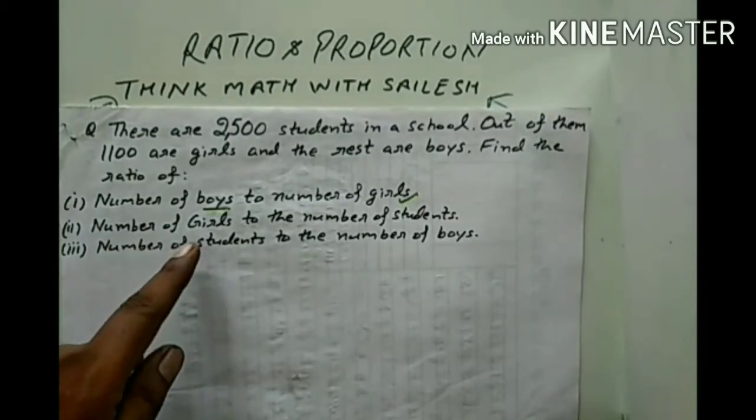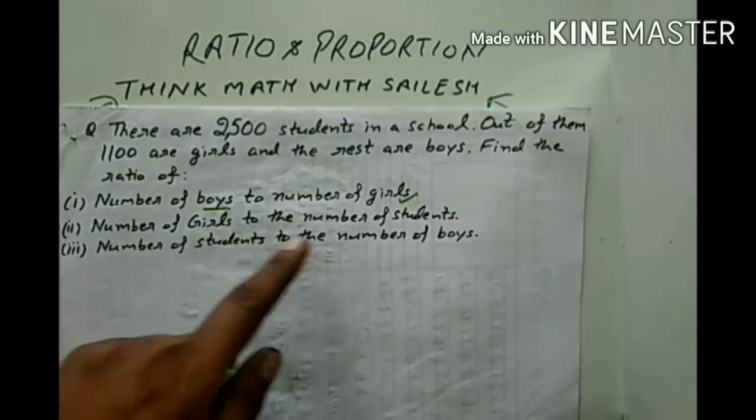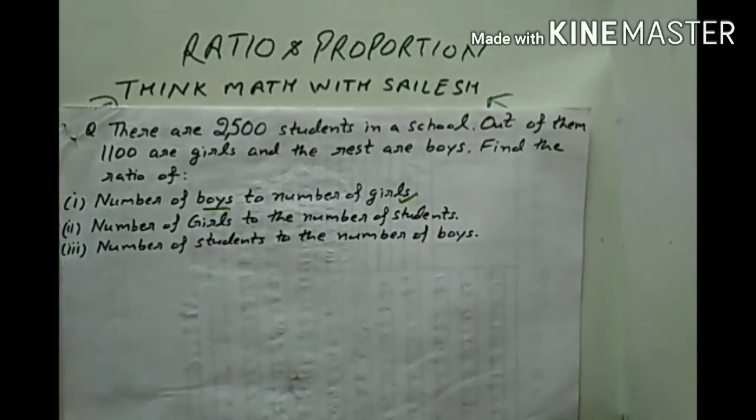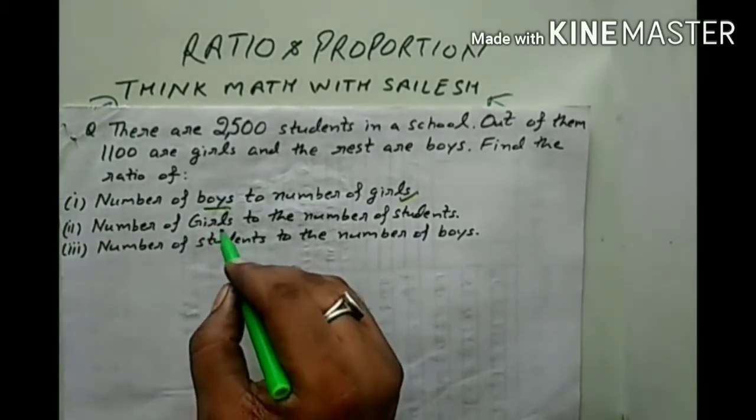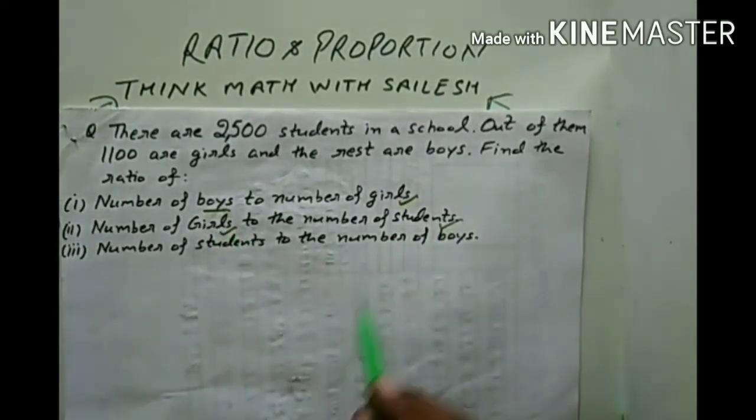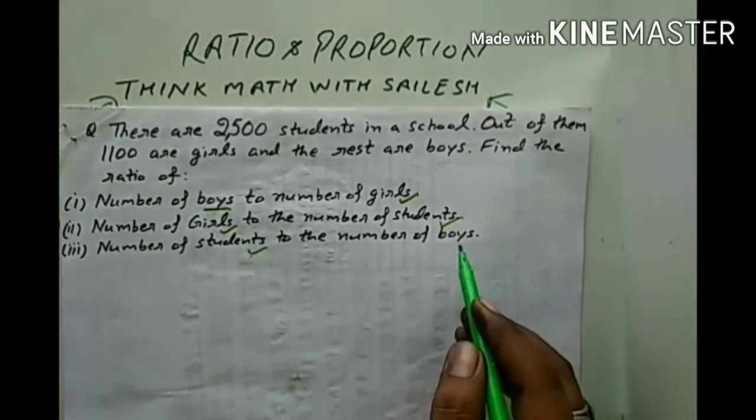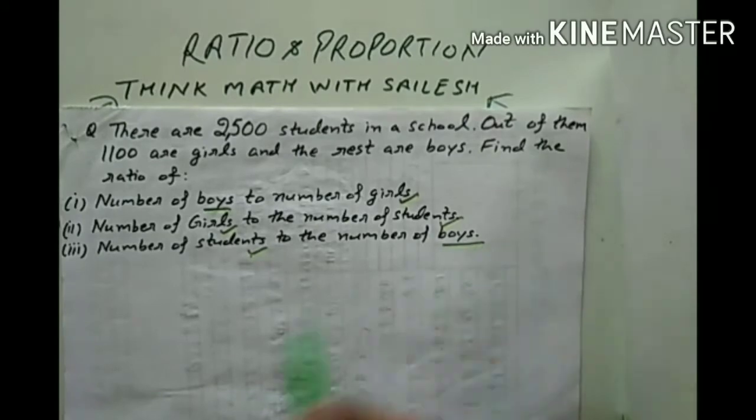Now in the second part, the number of girls to the number of students. Is the number of students given? Yes, the total number of students is 2500. Now in the third part, the number of students to the number of boys. The number of students is given, but the number of boys is not.